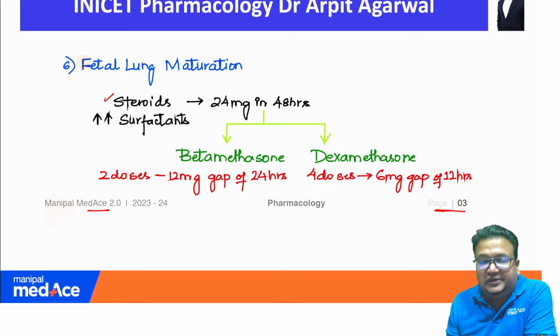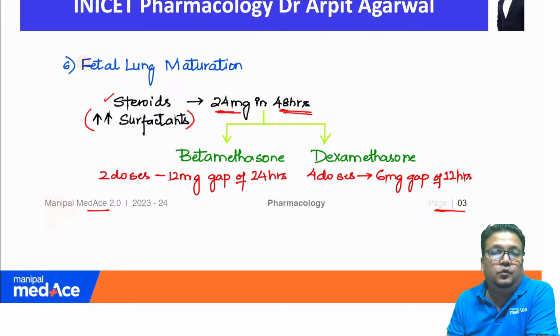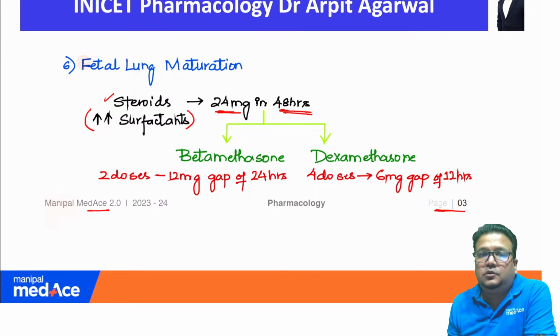You give steroids. Why you give steroids? Because they increase surfactant production. That is why we give steroid. How much steroid we have to give? 24 milligram. 24 milligram in 48 hours. That is how we have to give. There are two options. B, betamethasone, and D, dexamethasone.